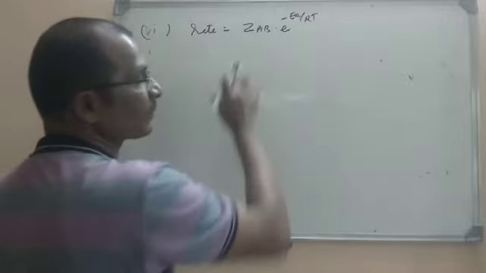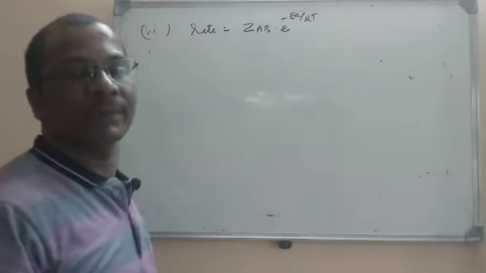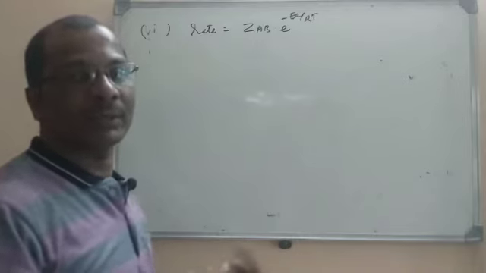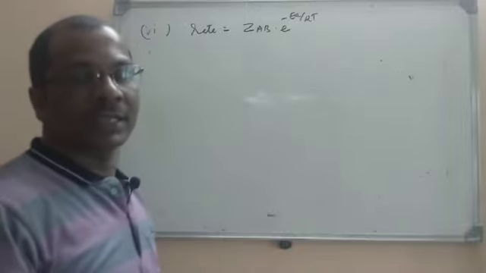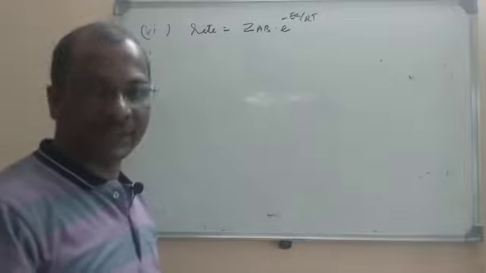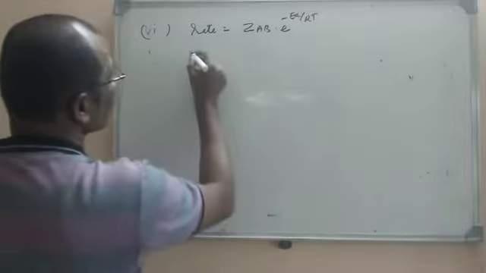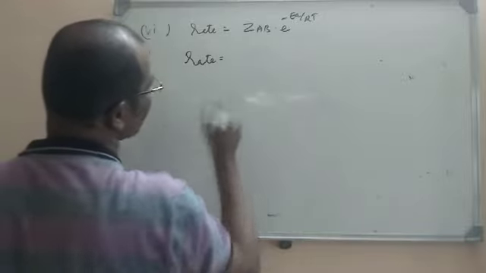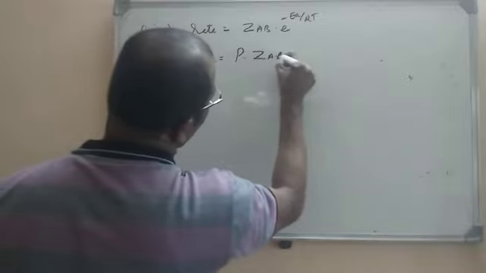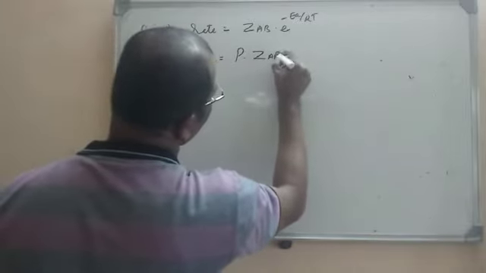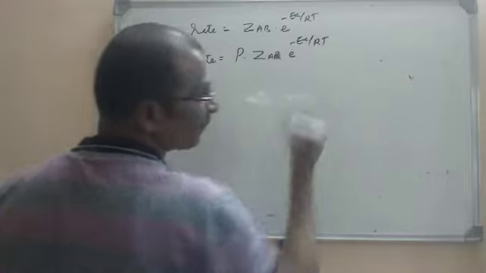Because the Z value is found to deviate when there is a complexity in the reaction, that is, the number of molecules is more, or certain other factors like complex reactions. If they are complex reactions, Z is deviating. So they made another equation, a simple modification: rate is equal to P into Z AB into e power minus EA by RT.